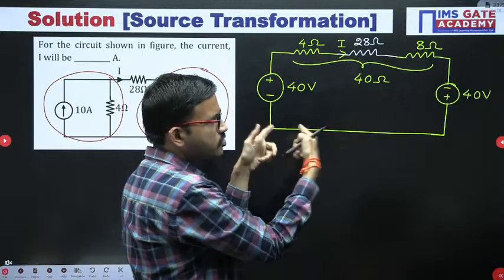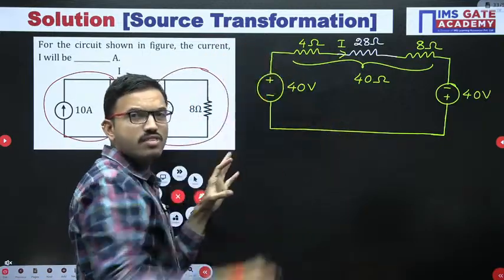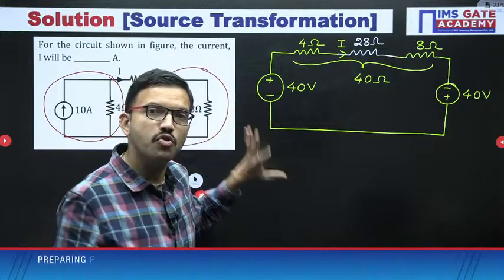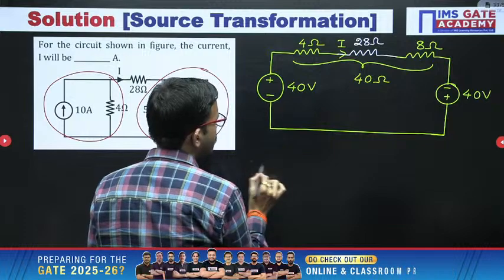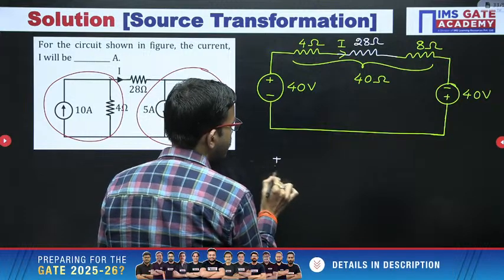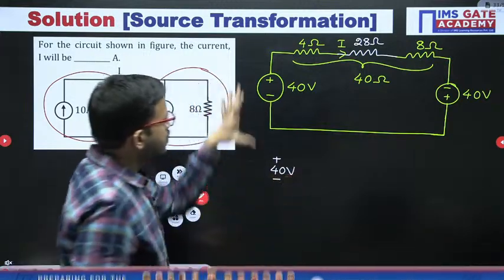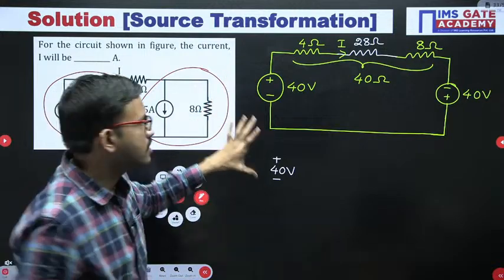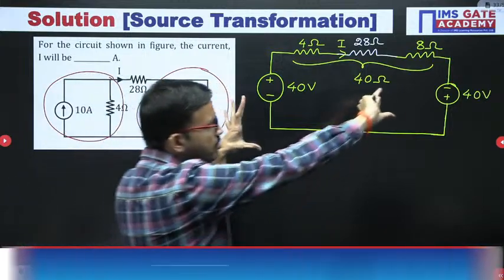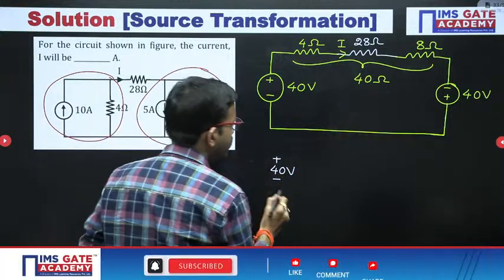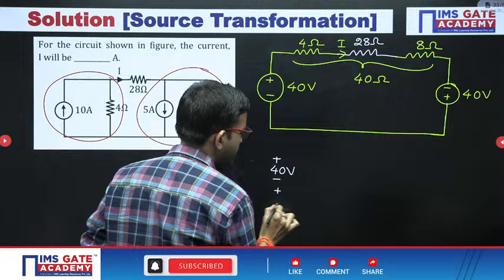Now, whatever the two voltages here, like in one of the earlier questions where I mentioned the voltage polarities, I am using that method now. First of all, I am keeping the voltage polarities plus minus 40 here. This voltage source polarity I have kept as it is. Now, this voltage source polarity I am keeping as a vertical element. When you keep it as a vertical element, then here you get plus minus.